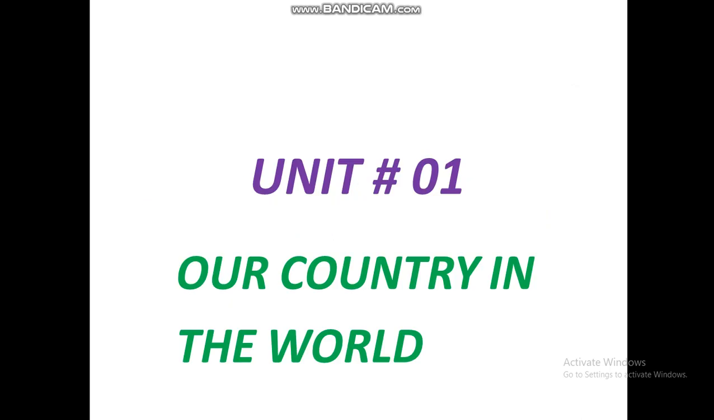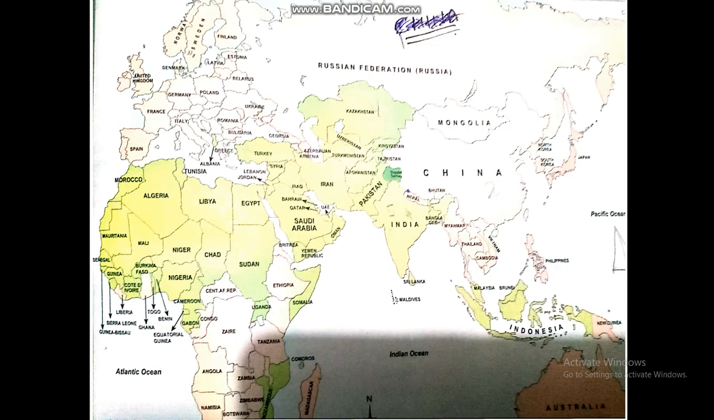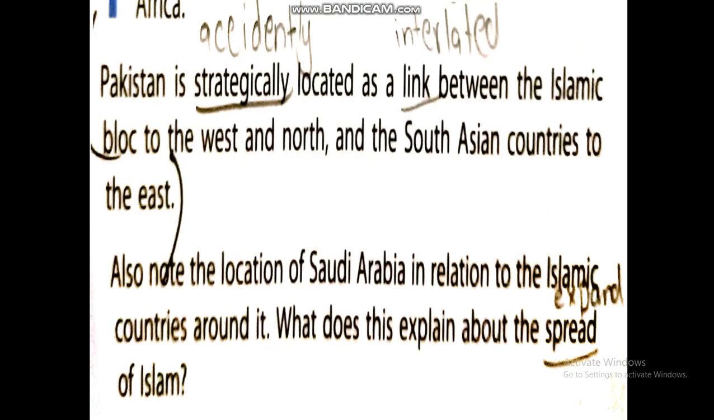Assalamu alaikum dear students, welcome to class 6th. Today we are going to start our geography unit number 1, countries in the world. This is a map of Europe, Asia and Africa land mass showing the Islamic countries which are in green color. Now look at the text on page number 1. This passage shows the importance of Pakistan, which links the Islamic bloc and the South Asian countries.